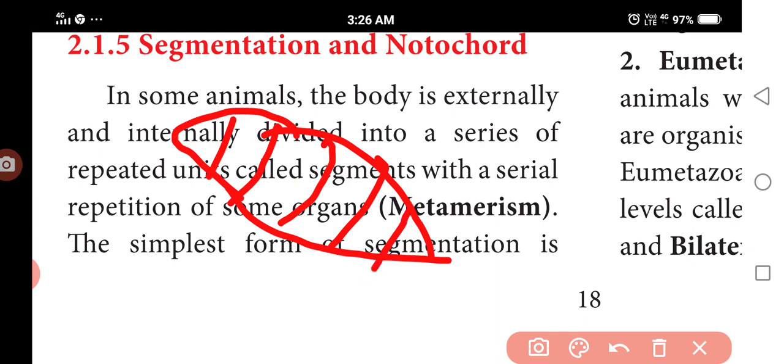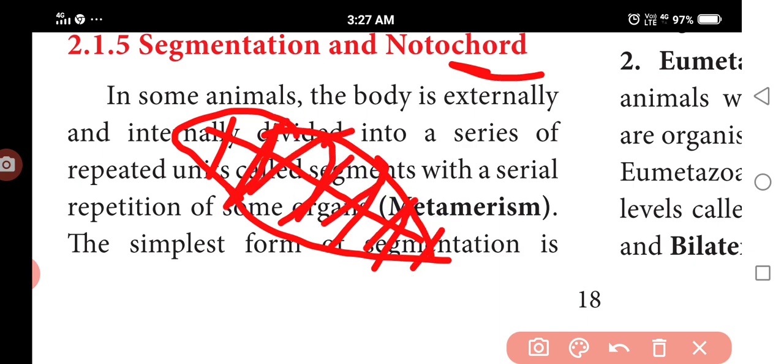So notochord means only the mesodermal cells are formed, at the time of the embryonic development. Okay, that is the notochord. So in some animals, externally and internally, the body is divided into a series of repeated units, square or stretch-like units formed. Okay, so the repeated segments are called this.